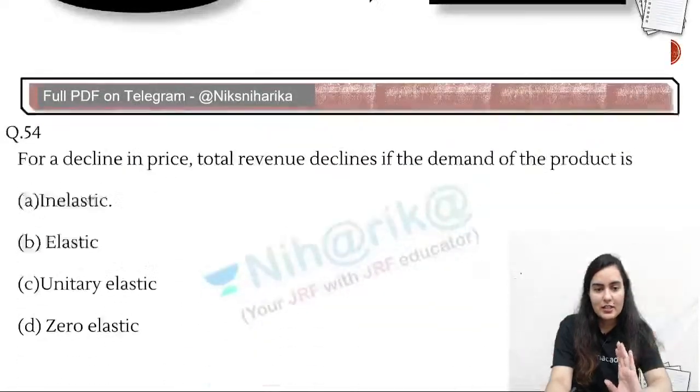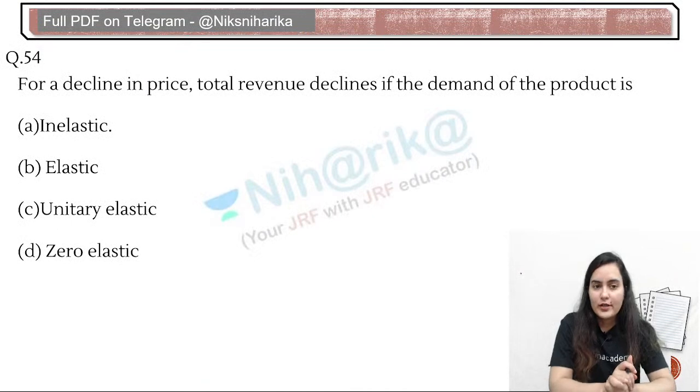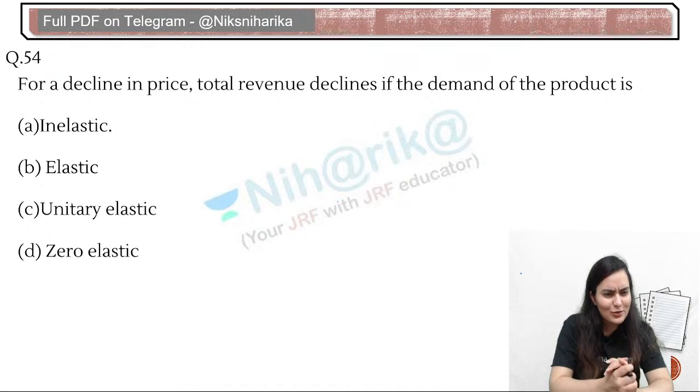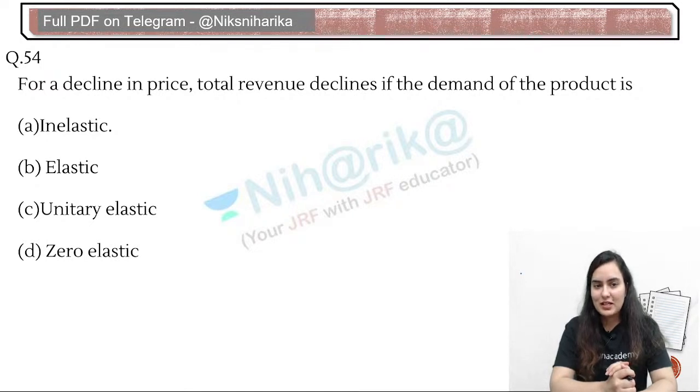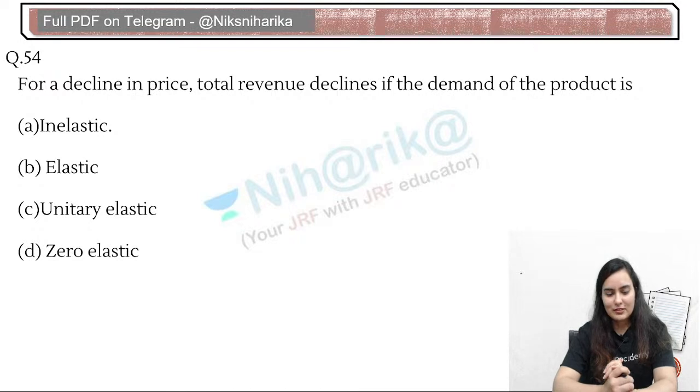Okay, great. Next one. Now, question 54 was related to economics. For a decline in price, total revenue declines if the demand of the product is what? This also you have done. You have definitely done. It is there in your notes. I'll show you the exact explanation.